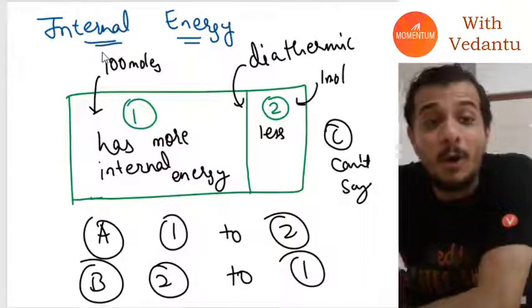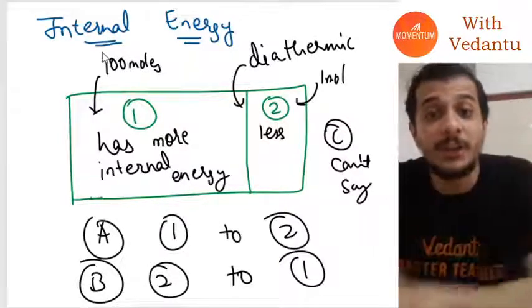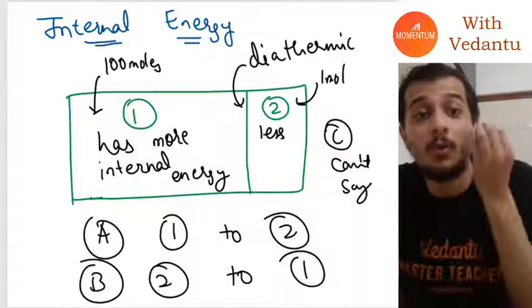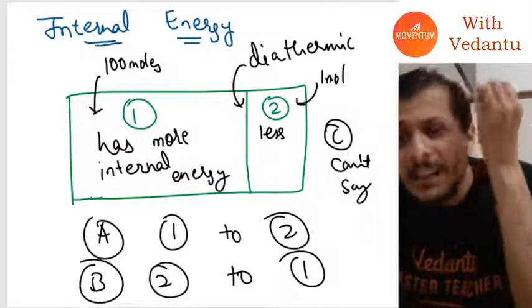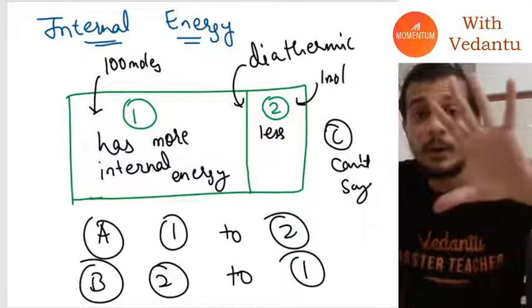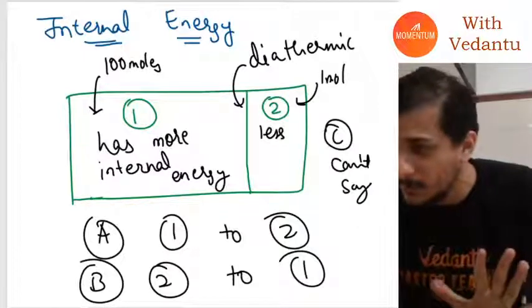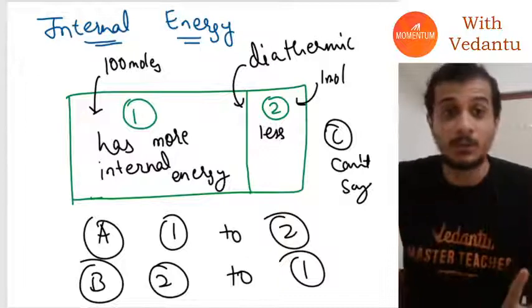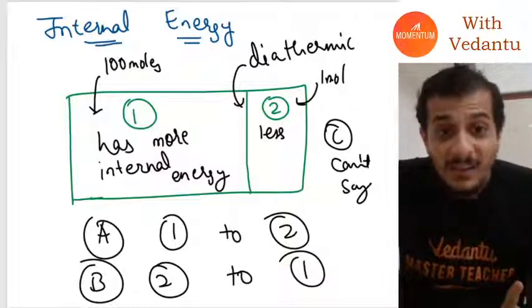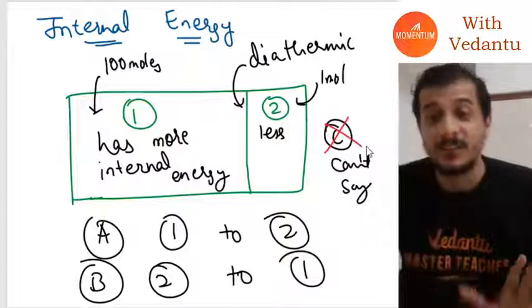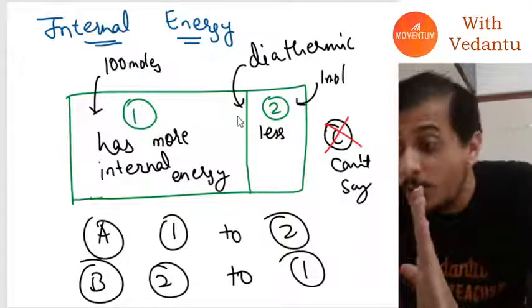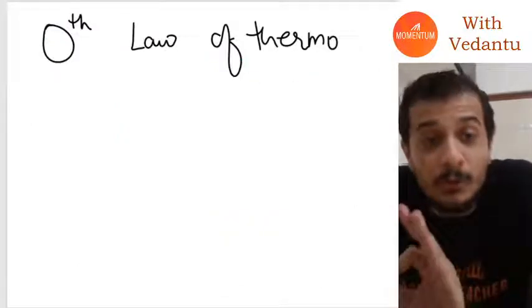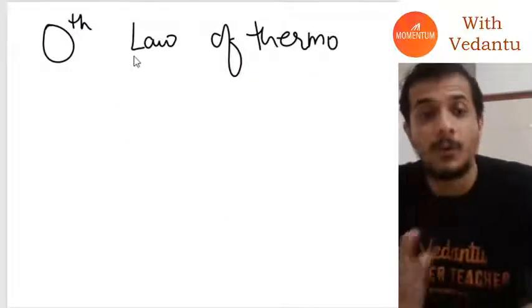You have to look at something called the average energy contained in every molecule. You have to compare the average energy of all the molecules, not the total energy. Do you understand what I'm saying? So here actually the answer is we can't say yet, guys. We have to compare the average energy of all molecules, and this is where the zeroth law of thermodynamics comes in.